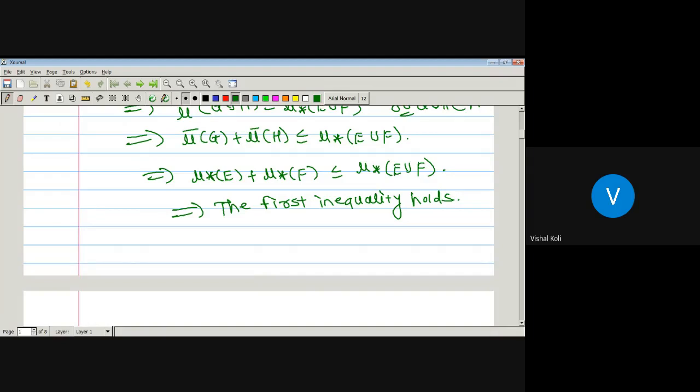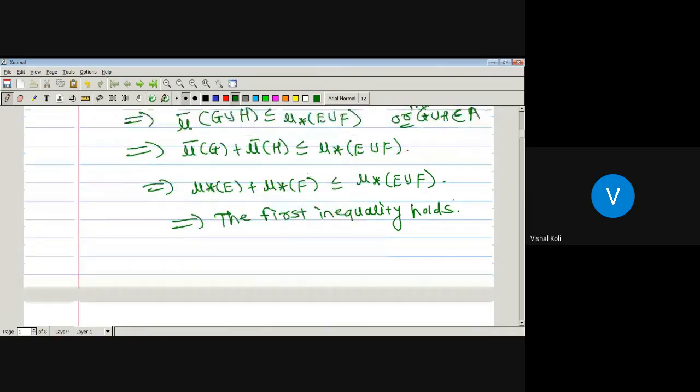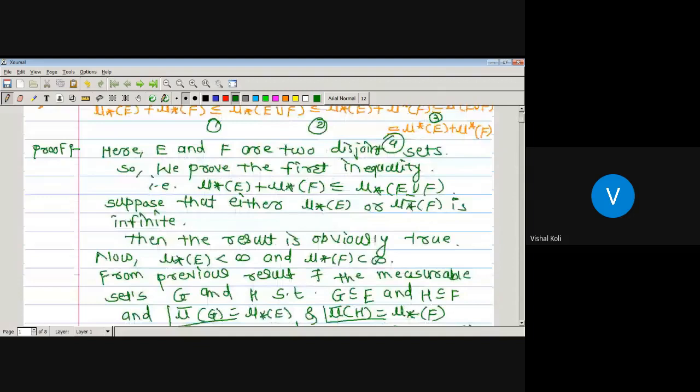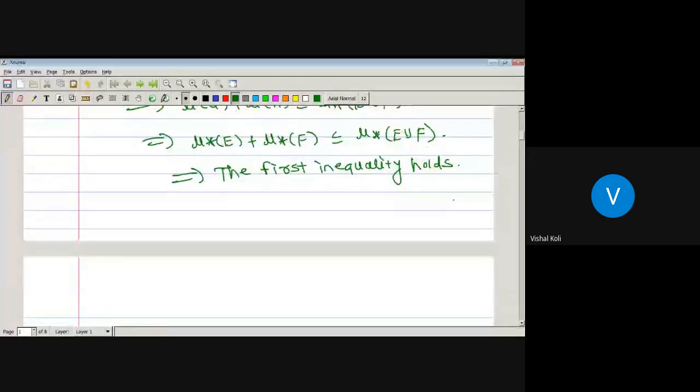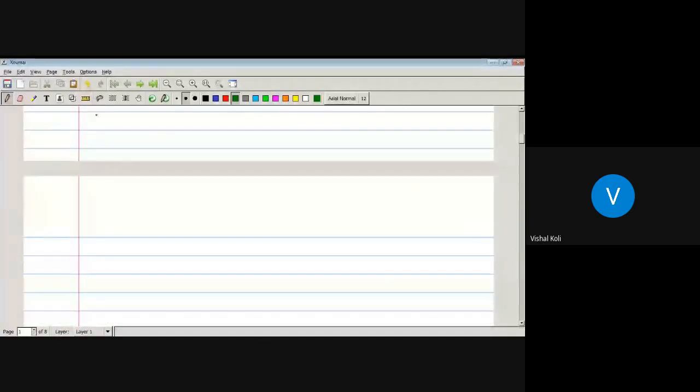Okay, now the second inequality. The second inequality is that the inner measure of E union F is less than or equal to the inner measure of E plus the outer measure of F. How to prove that? Again, here we have to look at the outer measure of F.